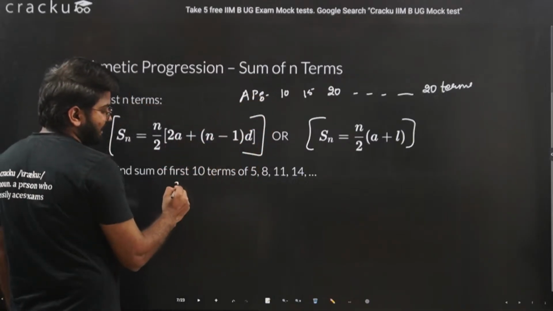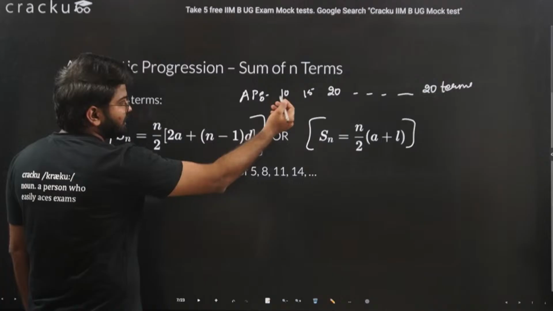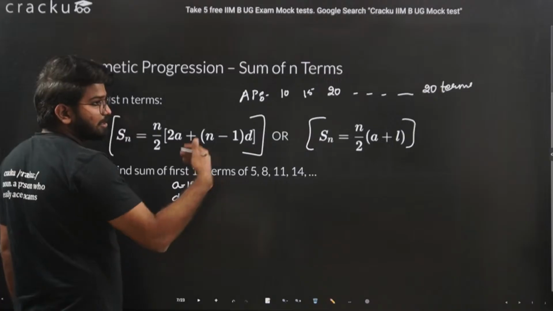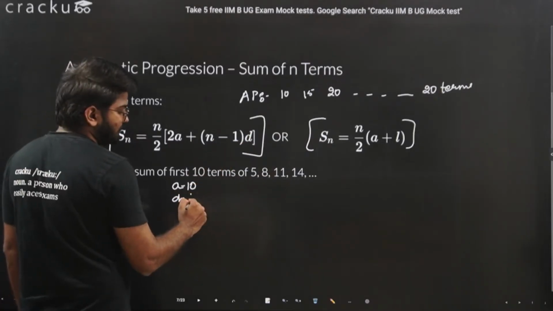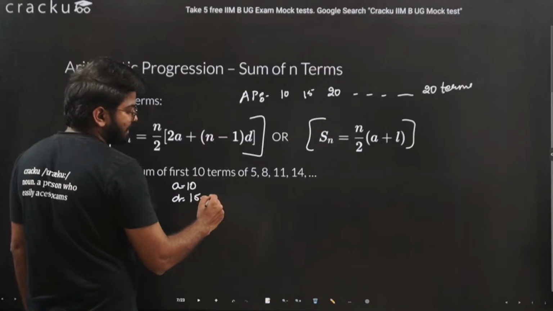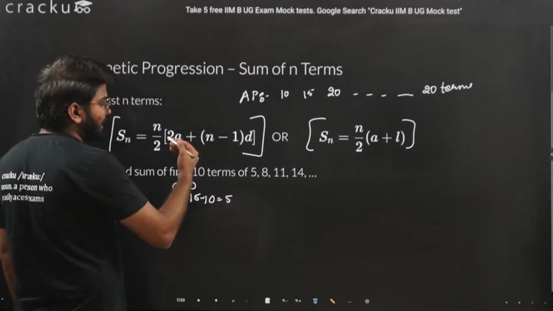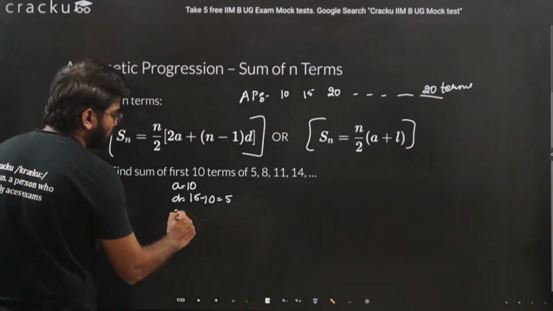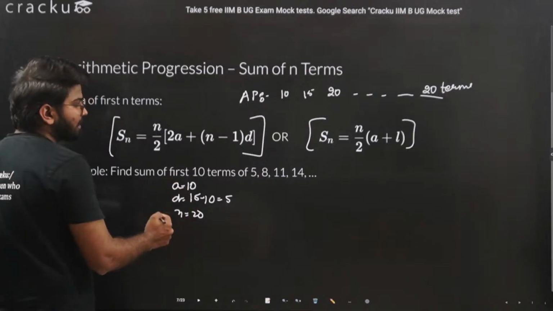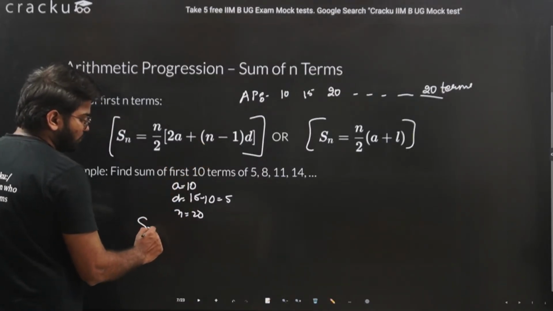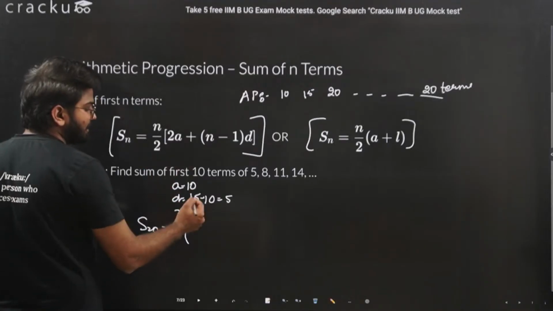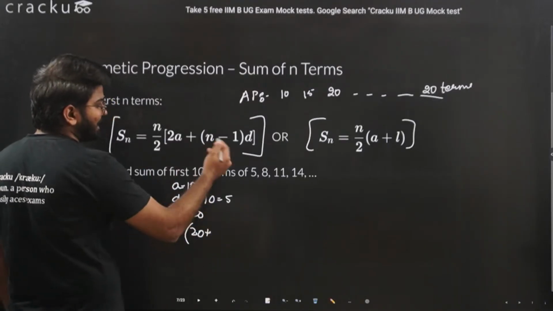Here we know that A, the first term, is nothing but 10 only. In that case, our D, common difference, is nothing but second term minus first term. That is 15 minus 10, that is equal to 5. And we want to find out the sum of 20 terms, so n will be equal to 20. You have all the things. If you put it, S20 is nothing but n divided by 2, 20 divided by 2 is 10, twice of A, that is 20, plus n minus 1.